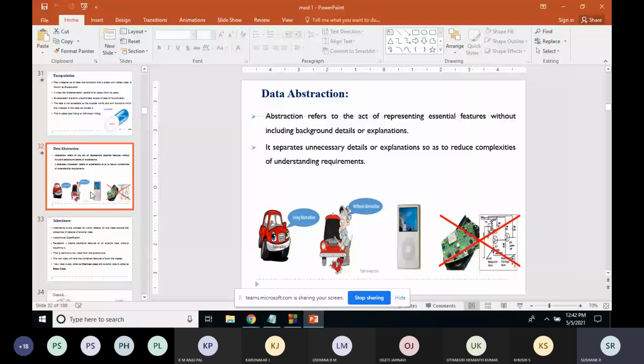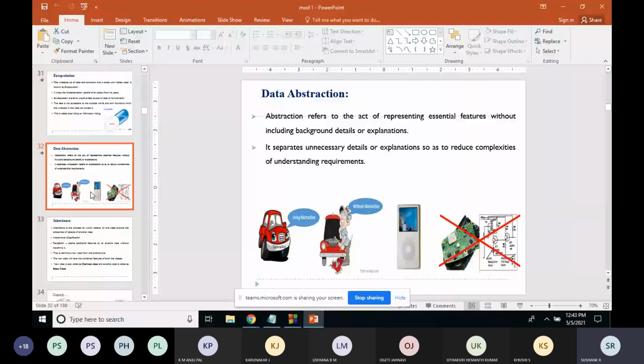So how can we implement this data abstraction in C++? For that, we'll go with a coding example. For data abstraction also, we will do the same thing.